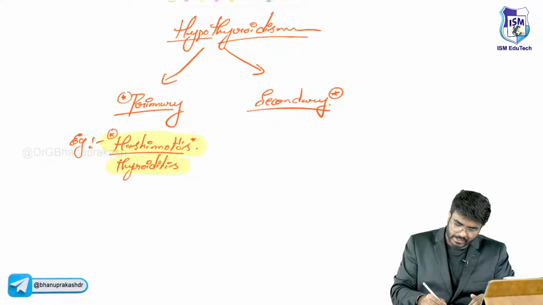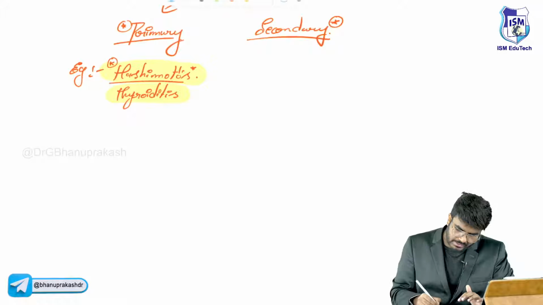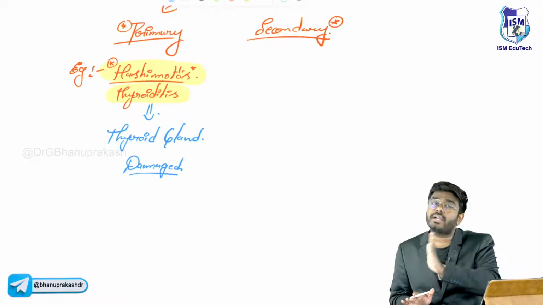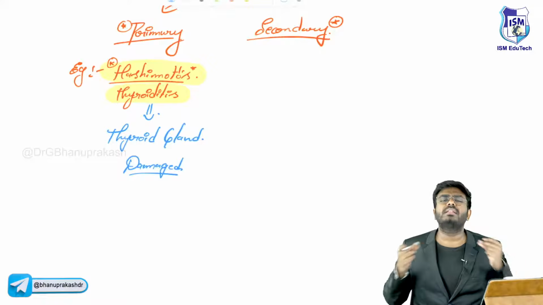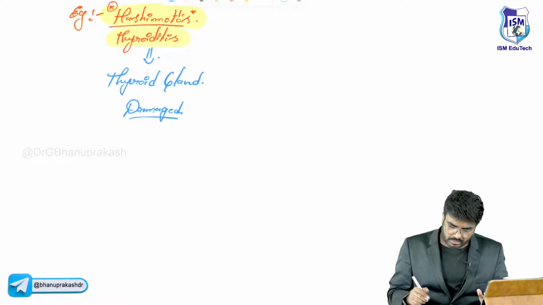Just remember for now, in Hashimoto's thyroiditis the thyroid gland is getting damaged. How it is getting damaged, in the thyroiditis topic I will explain you. Just for now, remember, thyroid gland is gone.